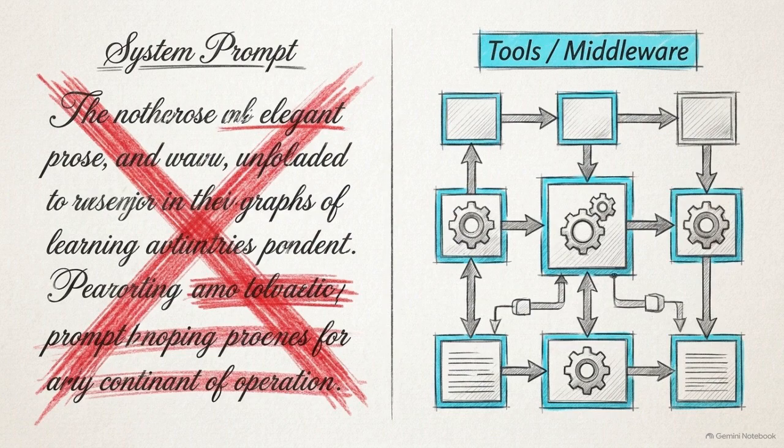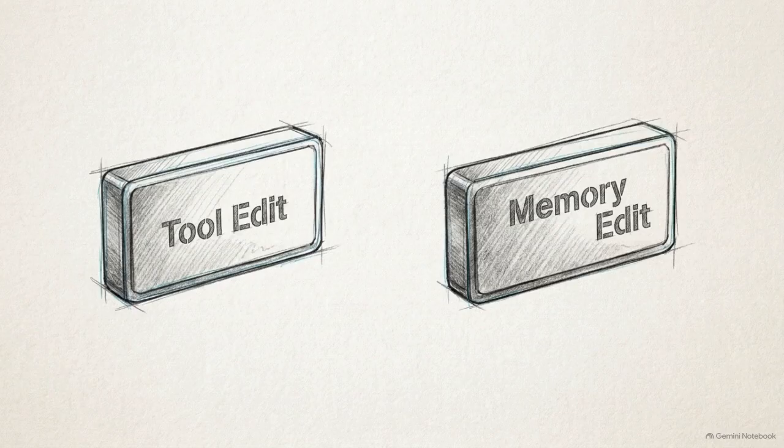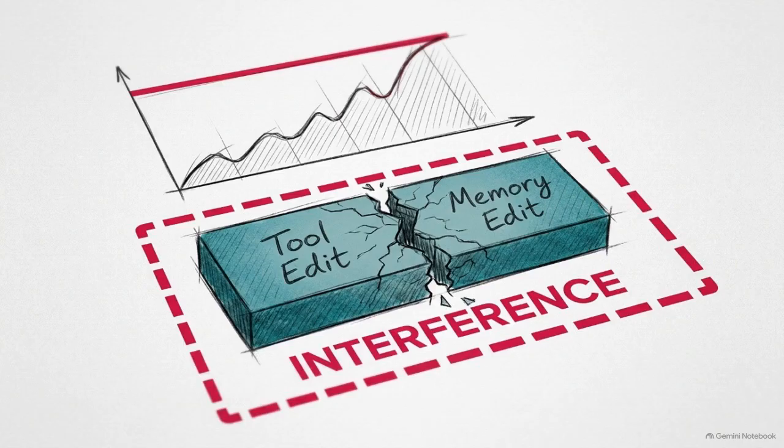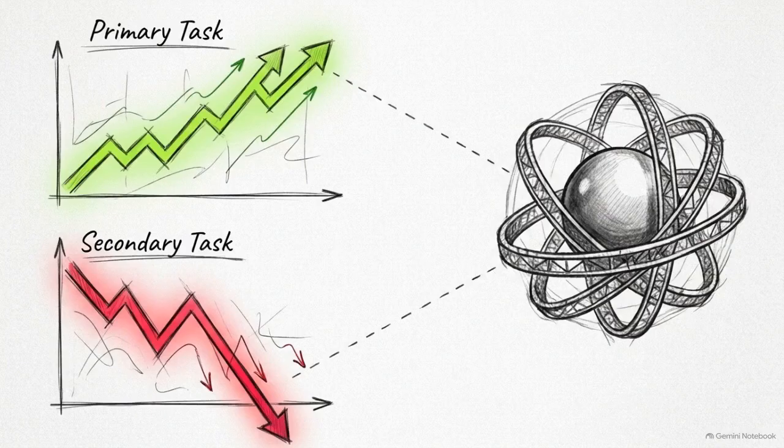Maintaining engineering rigor also means acknowledging the architectural limits of the AHE framework. First is non-additivity. Harness components interact with each other, meaning that stacking two edits that are effective on their own does not guarantee a proportional aggregate gain. Component interference naturally caps the system ceiling. Second is regression blindness. Because the loop verifies outcomes on a one-round lag, it can only catch a harmful side effect after it degrades the next evaluation cycle. It confirms fixes reliably, but it cannot foresee regressions.